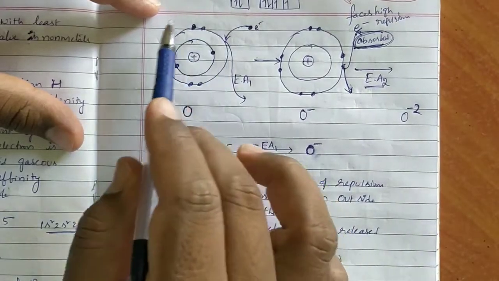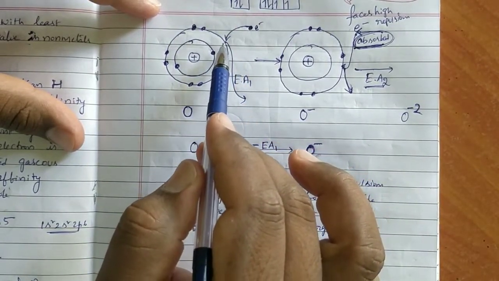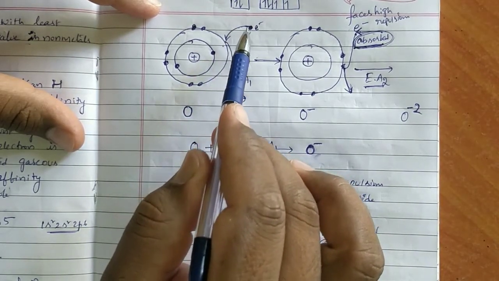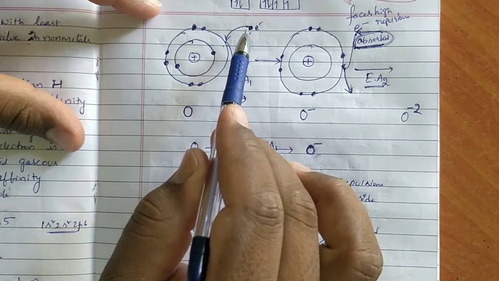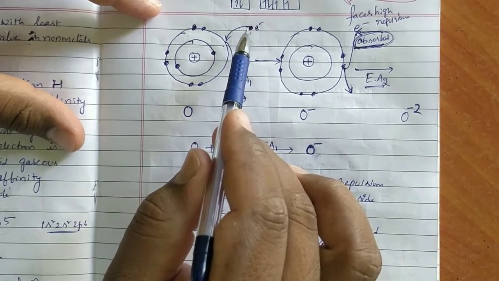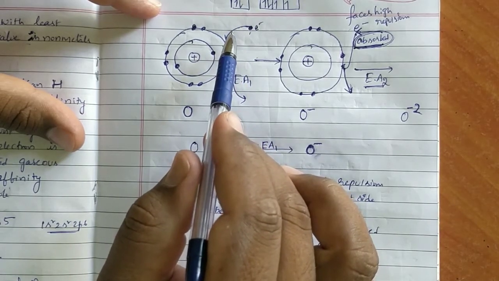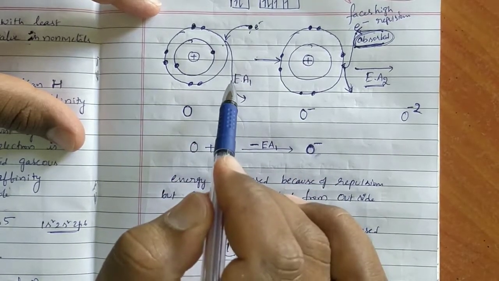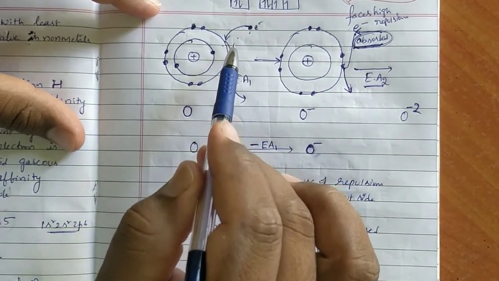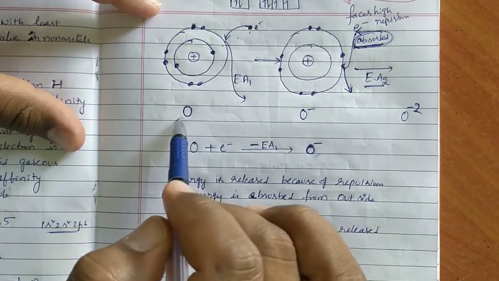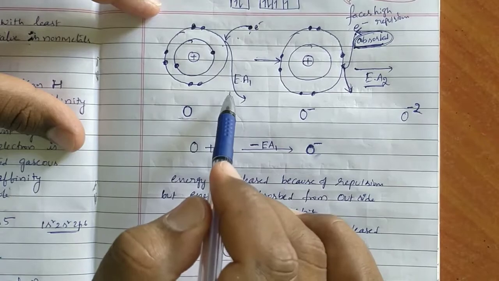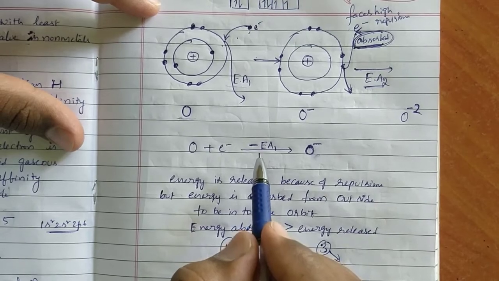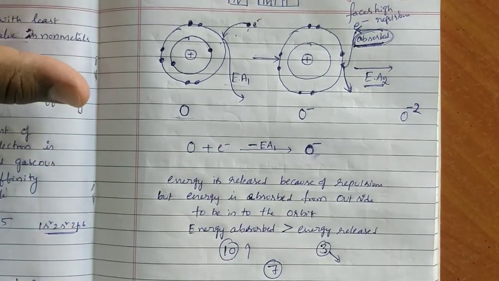But previously here, while this electron is entering into the oxygen atom, repulsions are faced by this electron also. Even if energy is given from outside, that energy absorbed is less than energy released, because the electron is entering into a neutral atom. So the net amount of energy is released only. So EA1 is every time negative. That is exothermic.